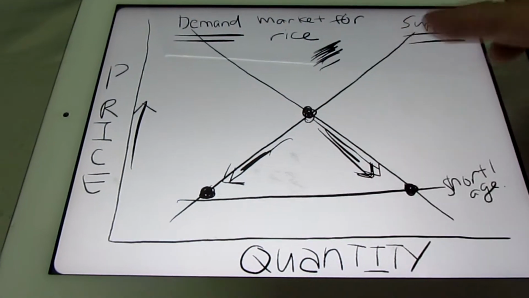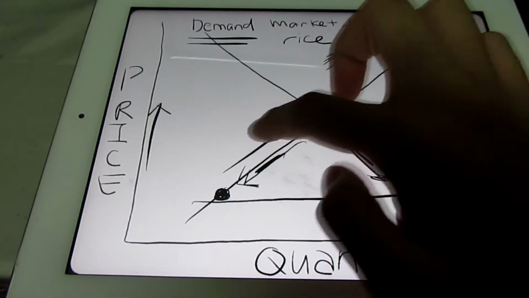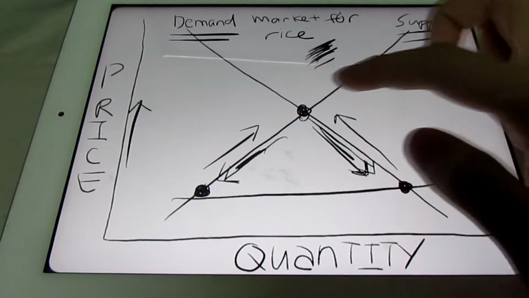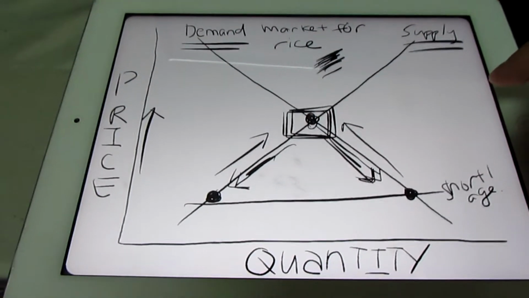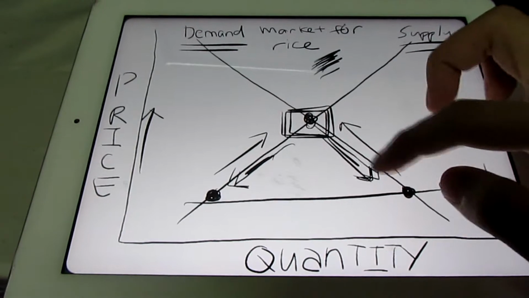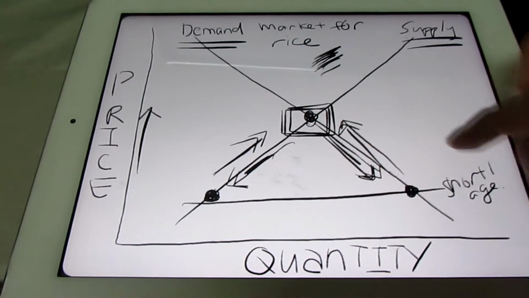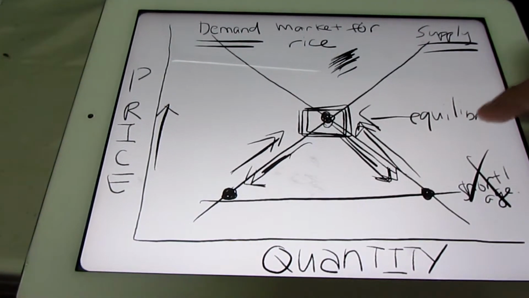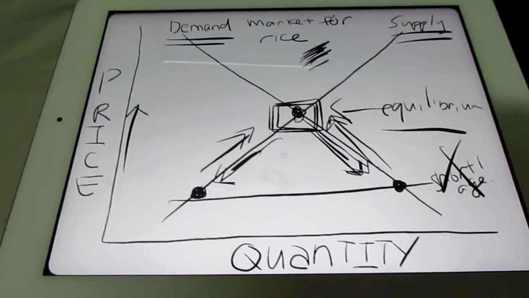So if prices go up, demand goes down, and supply goes up because there are fewer people to buy because of the lower quantity demanded, and that is to achieve market equilibrium, which is in the middle. So if prices go up, demand goes down, supply goes up. No more shortage, equilibrium. And that is how inflation works and usually happens right after a natural disaster. And that concludes how inflation works from the economic point of view.